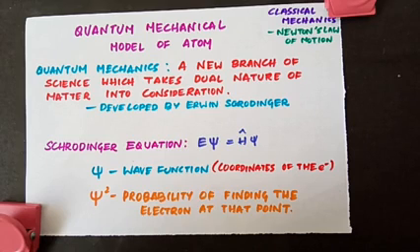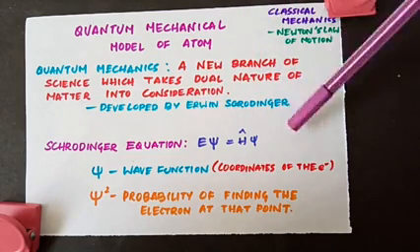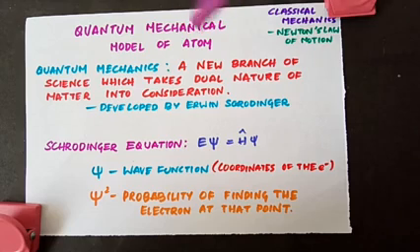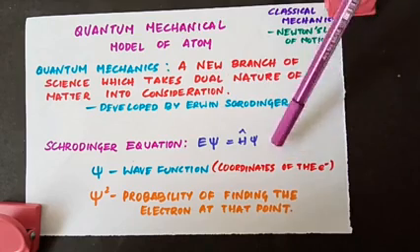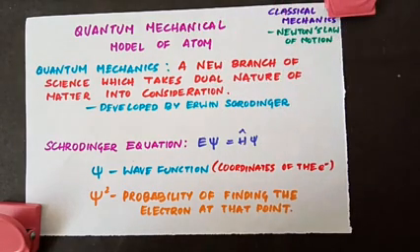To solve this equation, you need a knowledge of higher mathematics, and this is quite complex. So you will not be going into detail on this equation. I'll just tell you what is in this equation and what it represents. For a system, say for example an atom, this is the Schrödinger equation. Here H is the Hamiltonian operator, a mathematical operator, and Schrödinger gave a recipe, which means a method, to construct this operator from the expression for the total energy of the system.